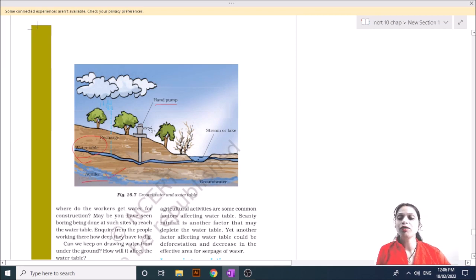And groundwater is the seepage of water through a pond, a river, or rainwater by the soil.